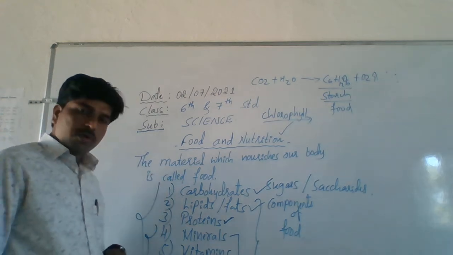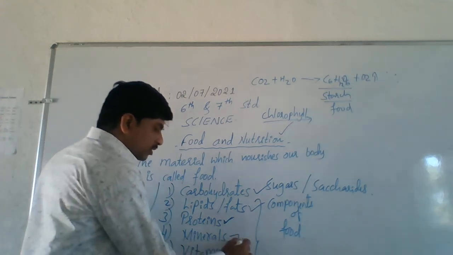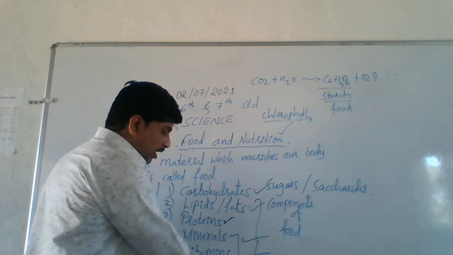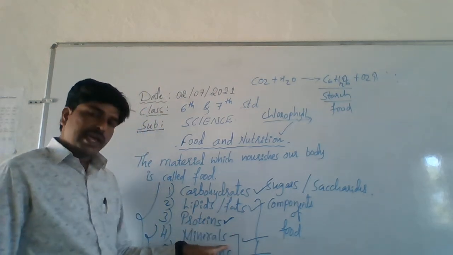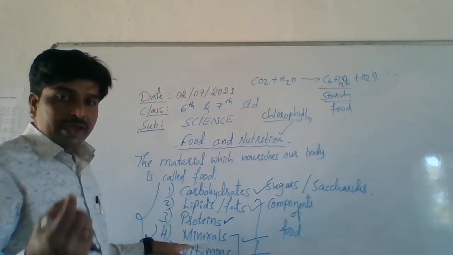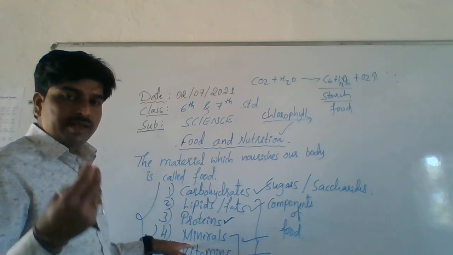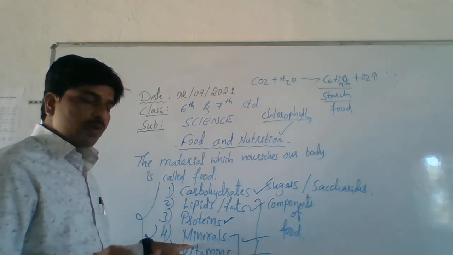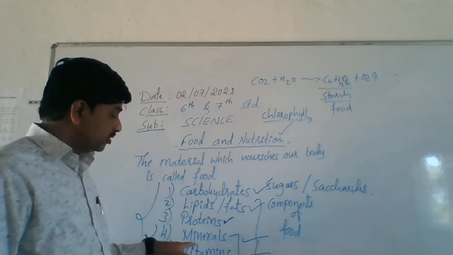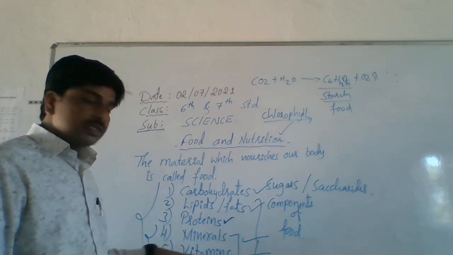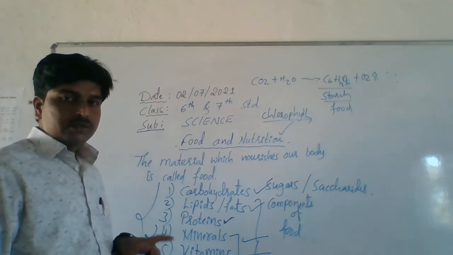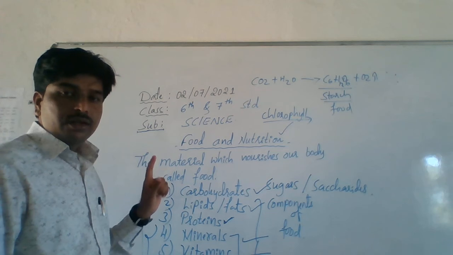Okay. So homework for you is to try to write the mineral sources, vitamin sources, and even fiber sources. Try to write examples for sources of minerals. As I told, iron, magnesium, phosphorus, calcium, sodium are very essential minerals to our body. How can you provide the minerals to your body? Understand? So you have to write examples for sources of minerals. This is homework for you. I hope you will do it. Okay, do it. So this is the concept food and nutrition.